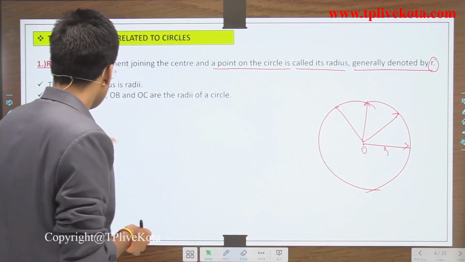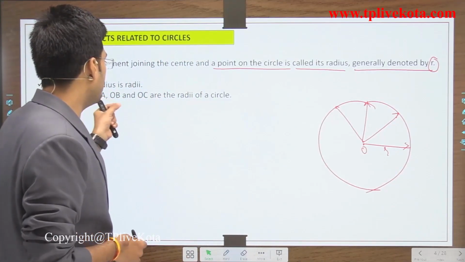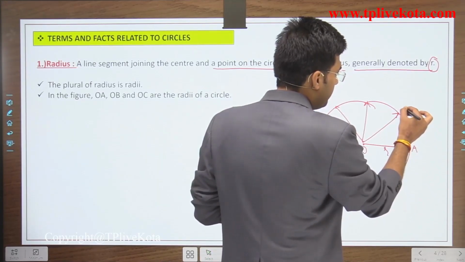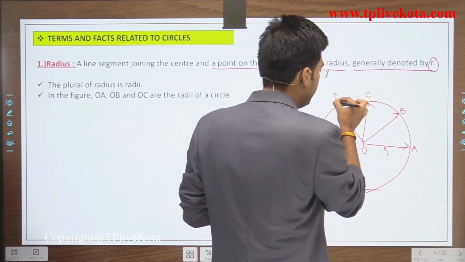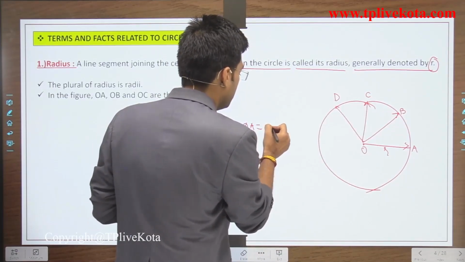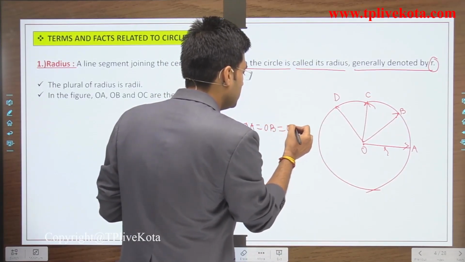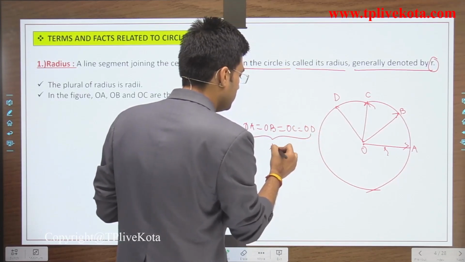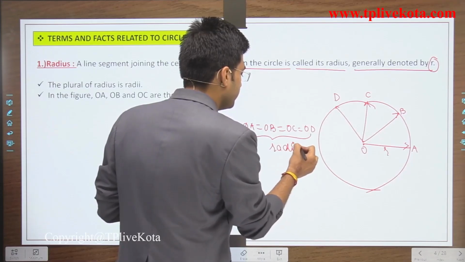Now in the figure, OA, OB, OC are radii of the circle. Let these be points A, B, C and D. Then we can say that OA equals OB equals OC equals OD. These are all radii.